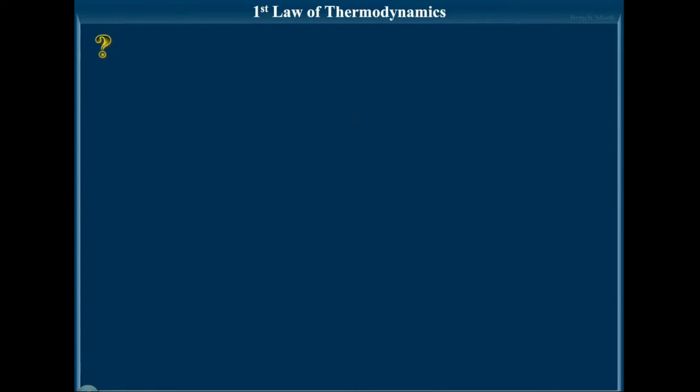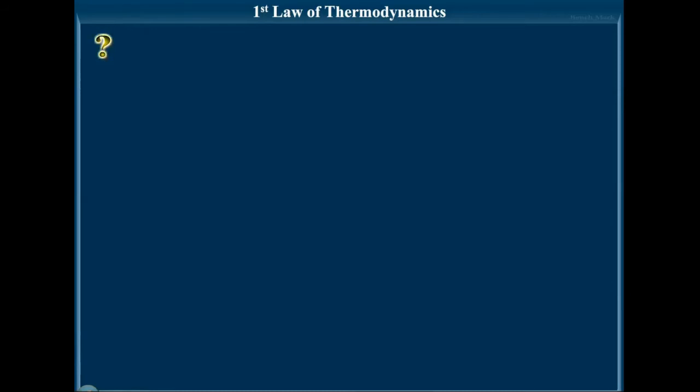It is a common experience that energy cannot be generated without consuming energy of some other kind. If a certain amount of one kind of energy is produced, an equal amount of some other kind of energy will disappear, so that the total energy of the universe remains constant. So this is actually the basis of the first law of thermodynamics, which is also known as the law of conservation of energy. This law states that energy can neither be created nor destroyed, although it may be changed from one form to another.